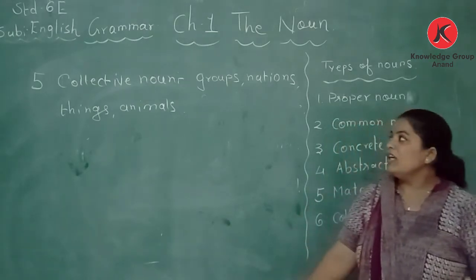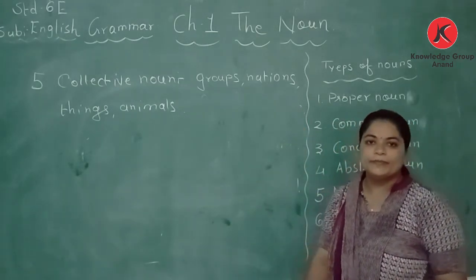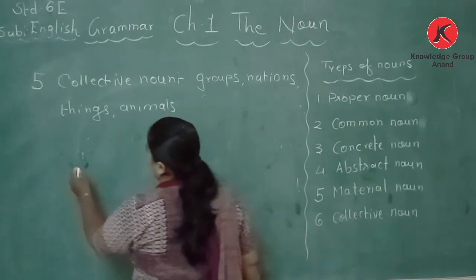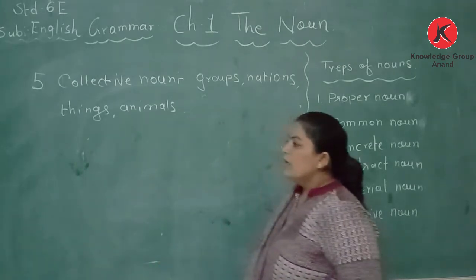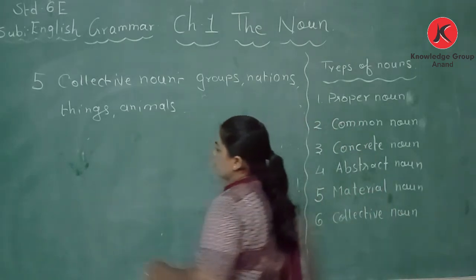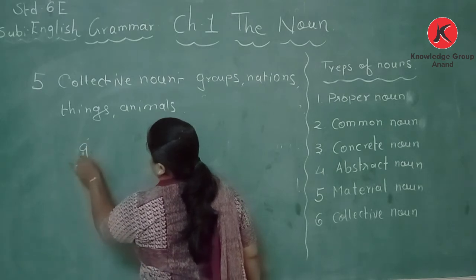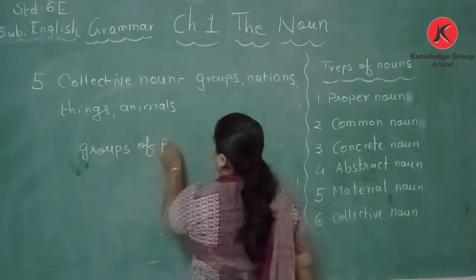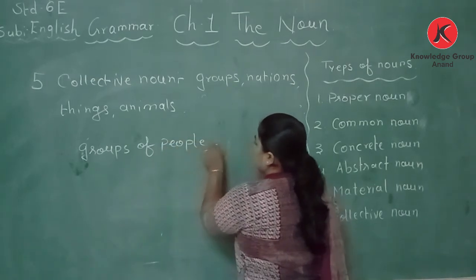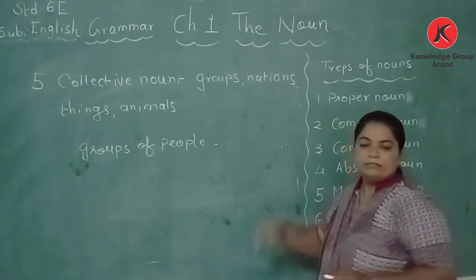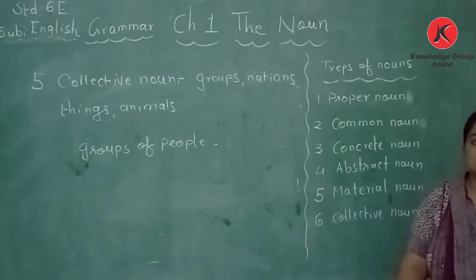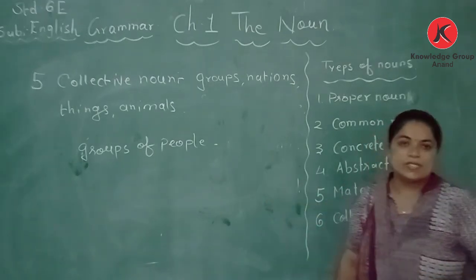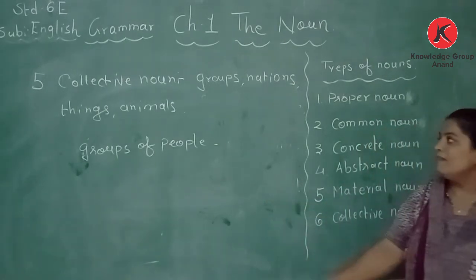Okay. So if we talk about groups of people, army of soldiers.